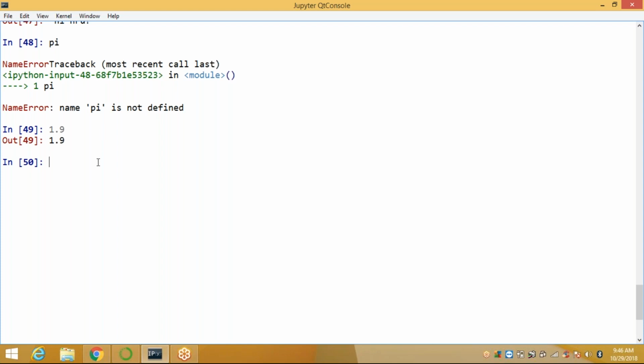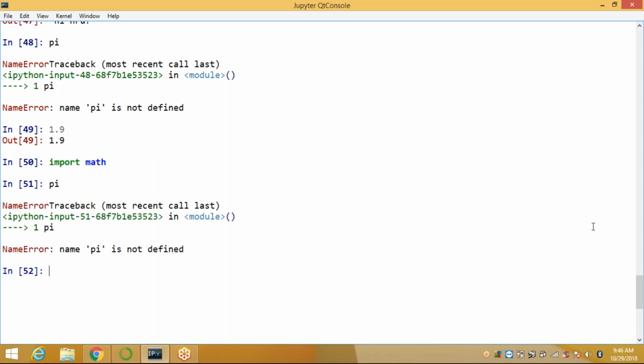So that's why you are learning here. Pi directly you cannot see. That's why I'm applying here import math. When I call pi directly, it is not displayed. Why? Because you are not calling the package name. Pi is one of the constants in mathematics. So at that time you call the package name or module name, dot operator, math.pi. Now it displays the answer 3.14, almost 15 digits, 15 decimal values displayed.